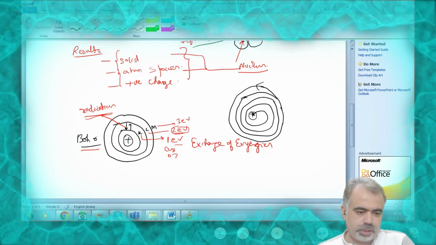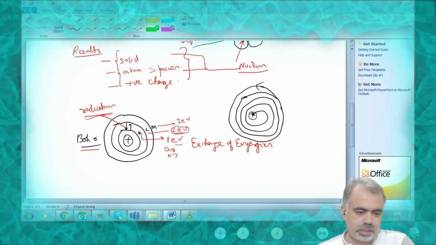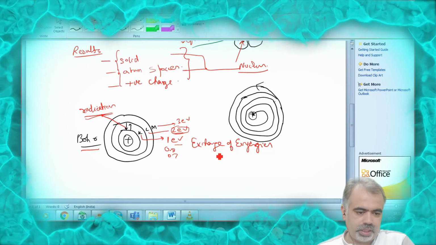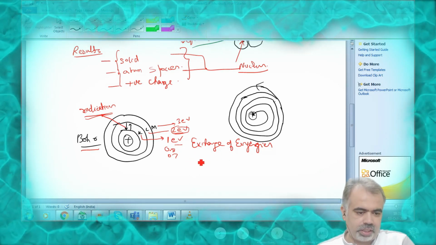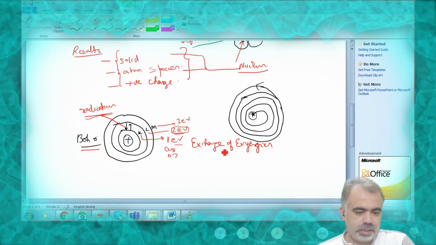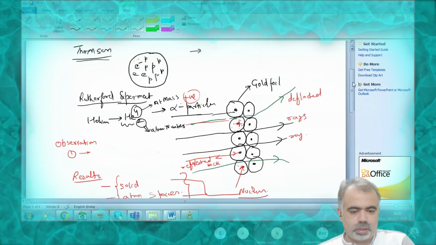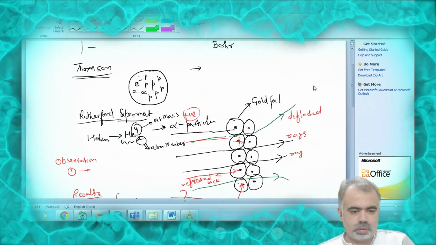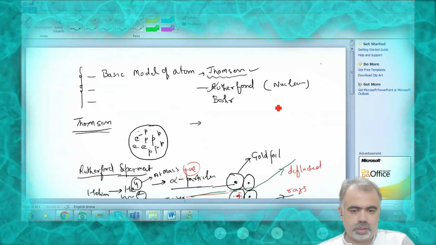Then he also explained what happens when the electron changes energy. He said when the electron gains energy, it jumps into a higher energy level, and after losing the energy it returns back. This is what we call the exchange of energies, and it keeps going on in each and every atom. So this is how the story of atomic structure goes.